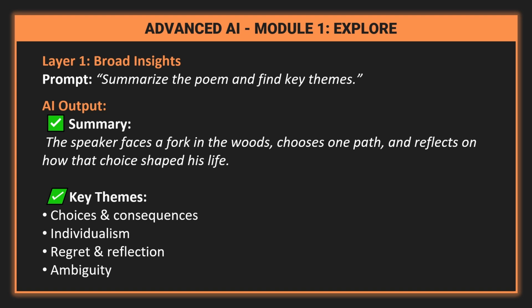Key themes: choices and consequences, individualism and nonconformity, regret and reflection, ambiguity and life decisions. This gives us a clear starting point to understanding the main ideas of this poem.